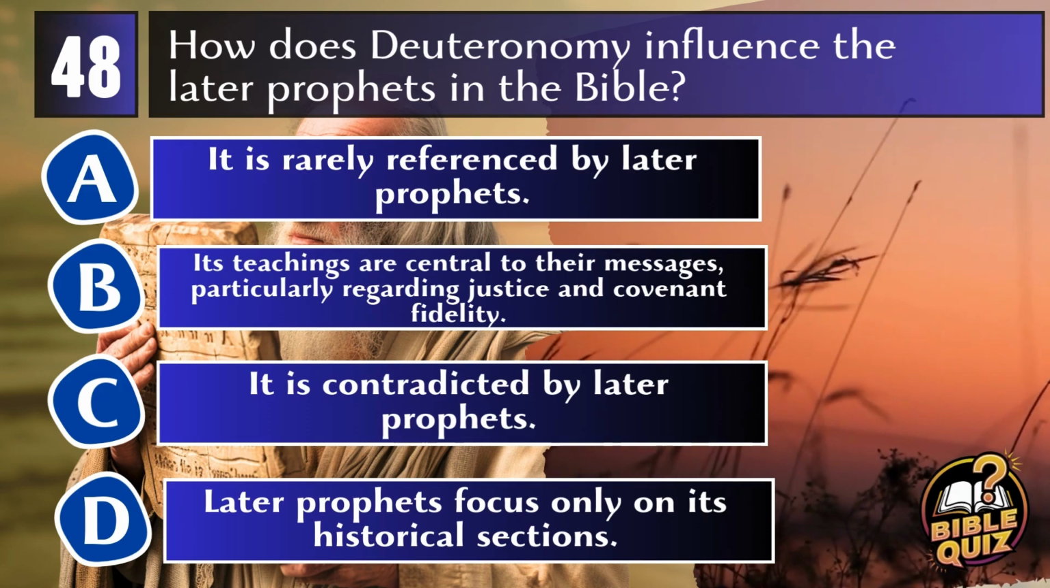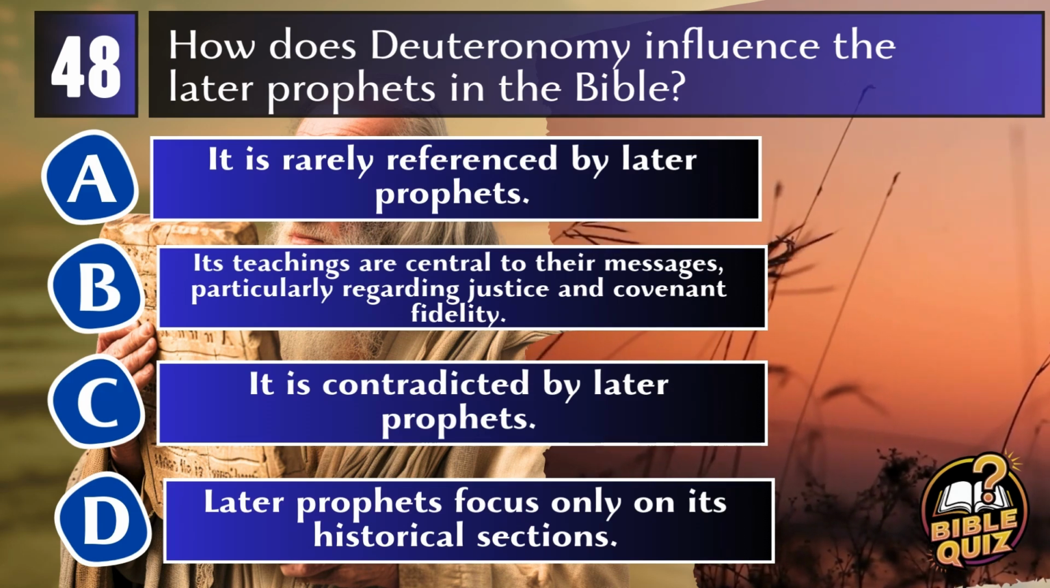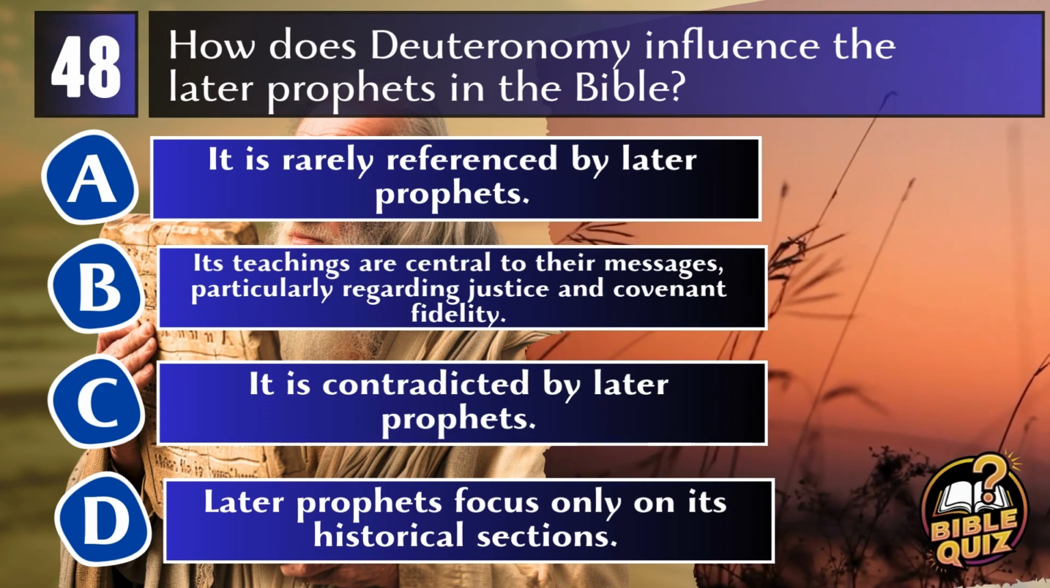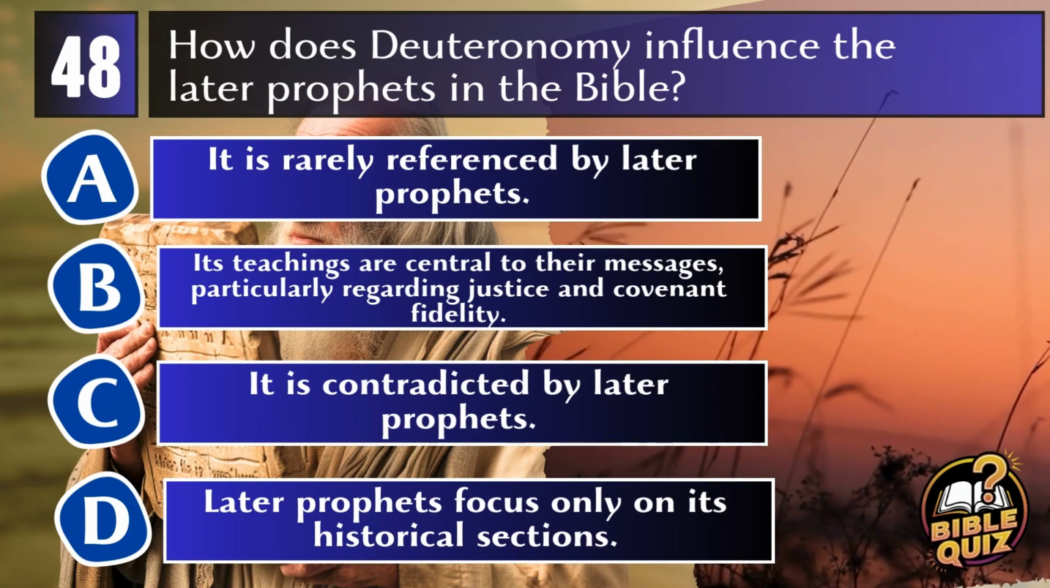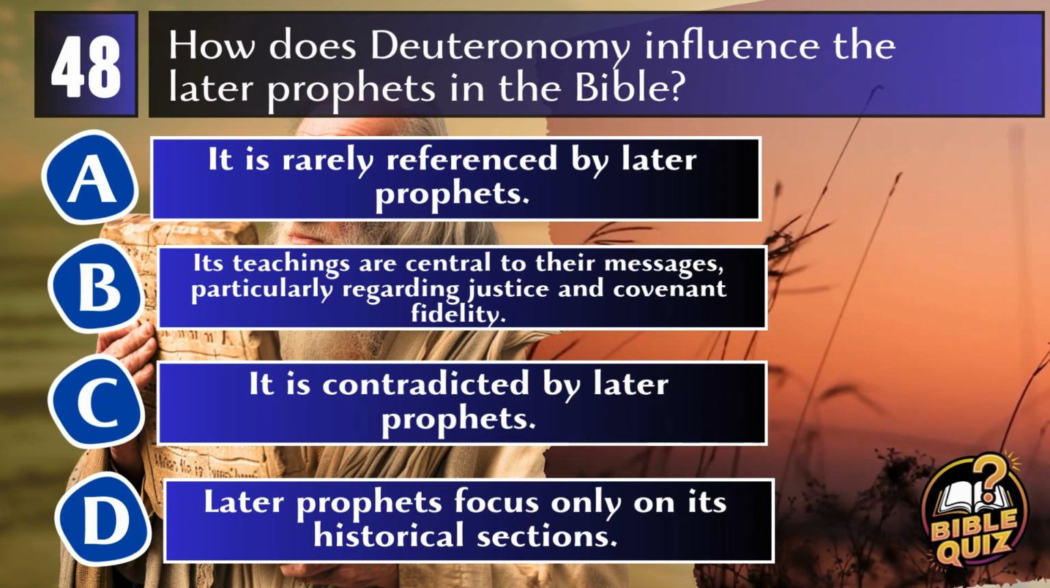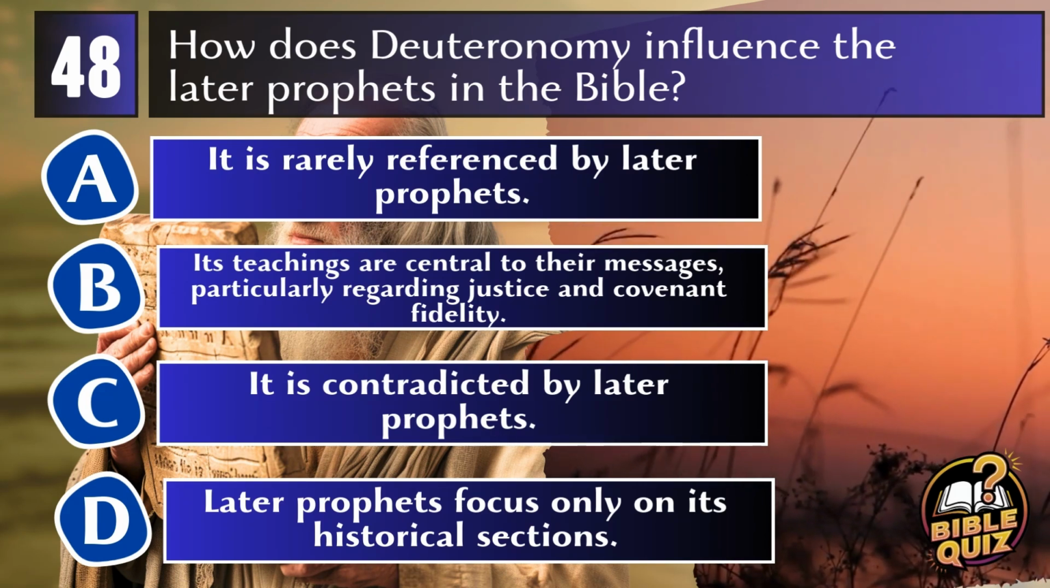A. It is rarely referenced by later prophets. B. Its teachings are central to their messages, particularly regarding justice and covenant fidelity. C. It is contradicted by later prophets. D. Later prophets focus only on its historical sections.